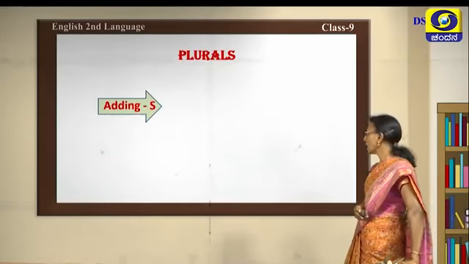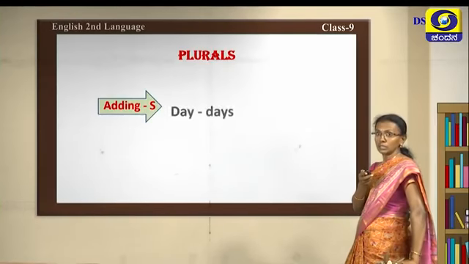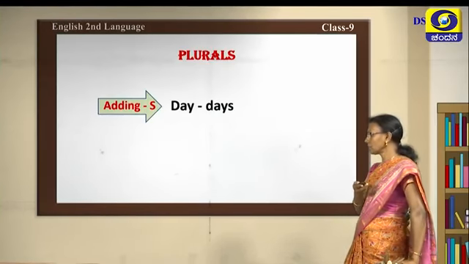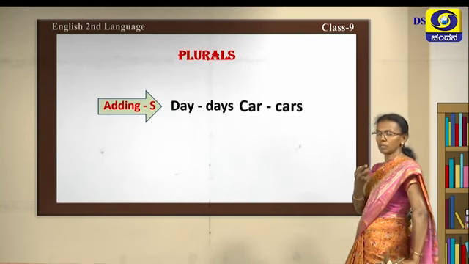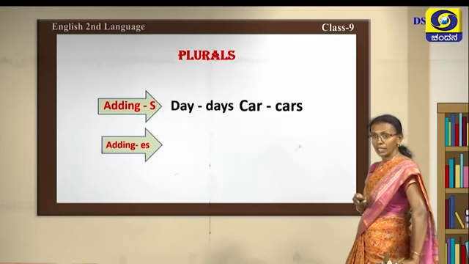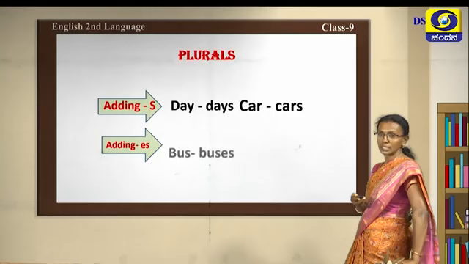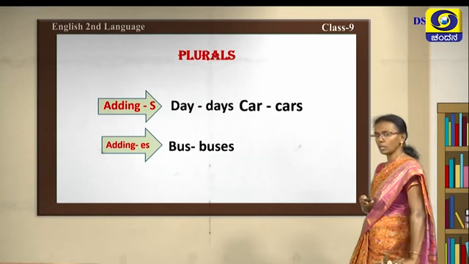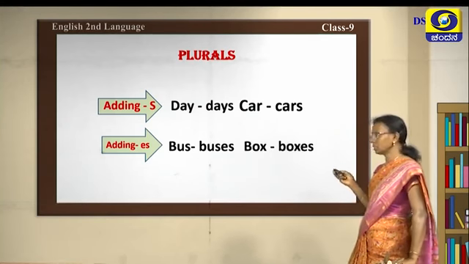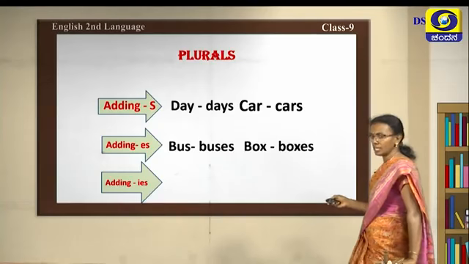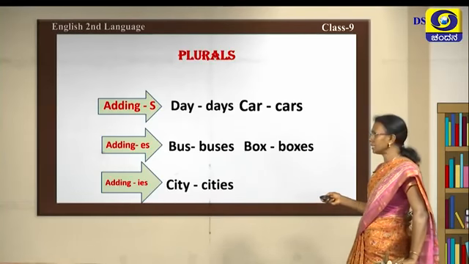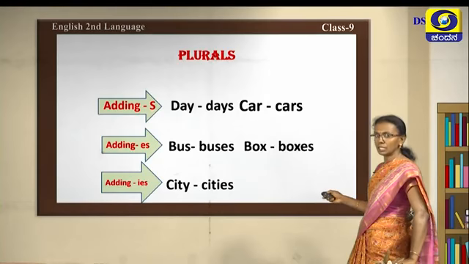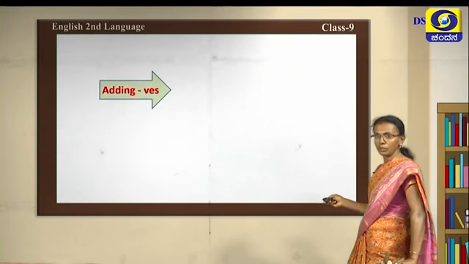See, first one is adding s to the nouns. See there, day, adding s, you made that into days. It has become plural now. Car, adding s, you made cars. Now adding es, how you make plural? Now you see bus, buses. So buses, es has been added to make plural. Now box, boxes. Now we see adding ies. What will happen to the noun? See, city, you make plural cities, and there baby, babies.